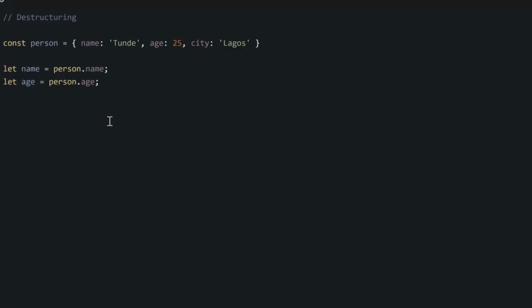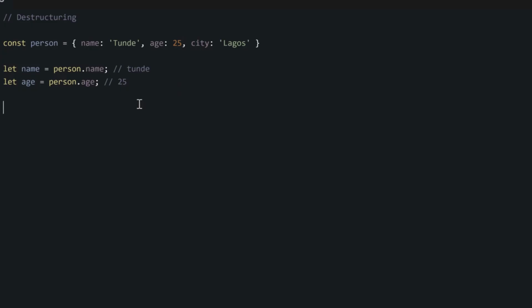For instance, let's say we have this object person and we have the name, age, and city of our person. Now, we want to collect the name and save this name only inside its own variable. And then we also want to collect the age and save the age only inside its own variable. We can write the code like this: let name equal to person.name and let age equal to person.age. And then if we want to collect the city, we will also write that city equal to person.city. But all of these are long. We don't need more than one line of code to do this if we know the structure.